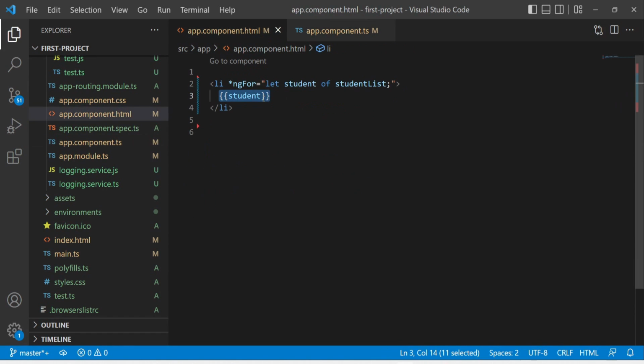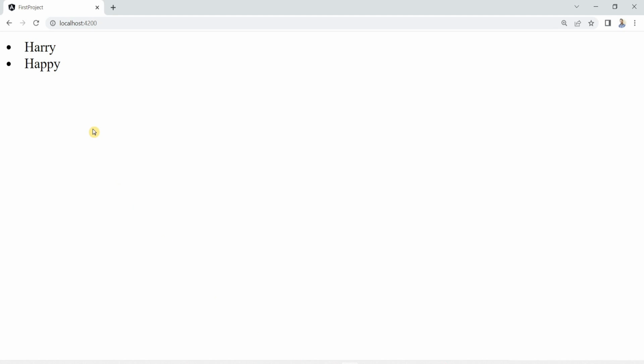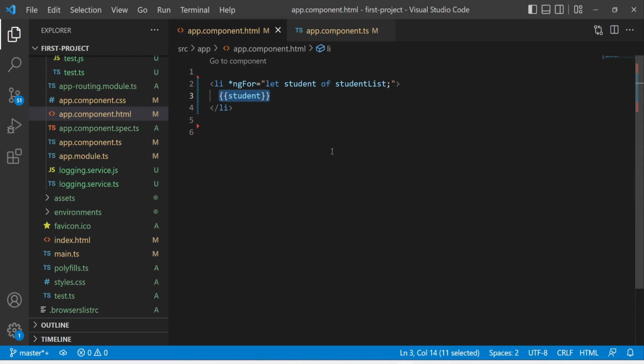I will discuss this in detail in data binding questions. Now let's see the output of this in the browser. See, here we have the list of students here. So this is the use and the short story of ngFor directive. I hope you liked it, and if you have any question, please don't hesitate to ask.